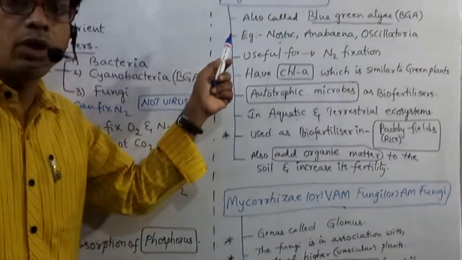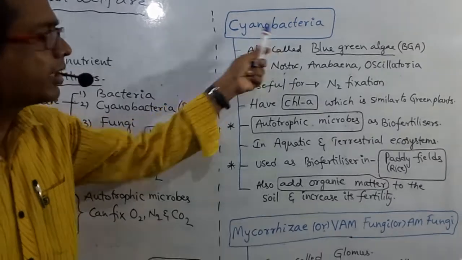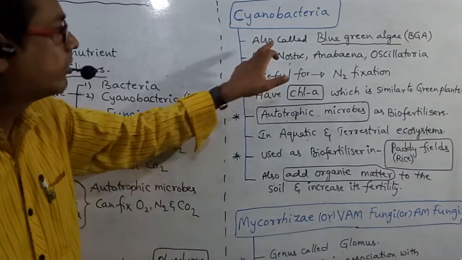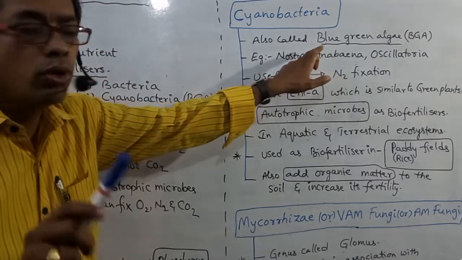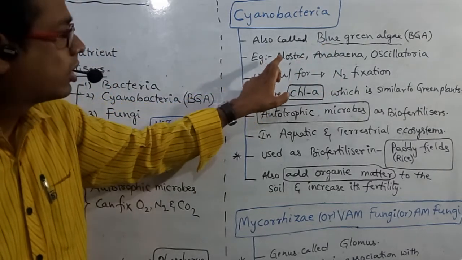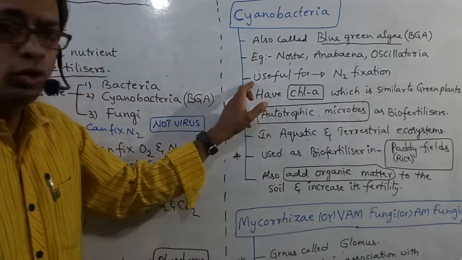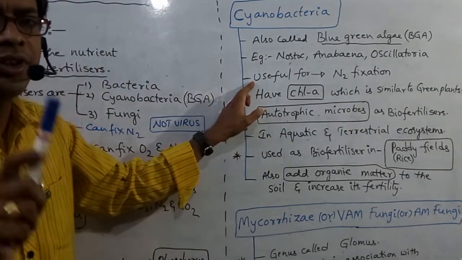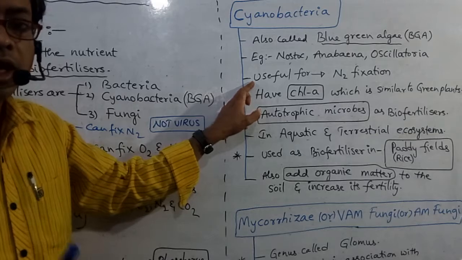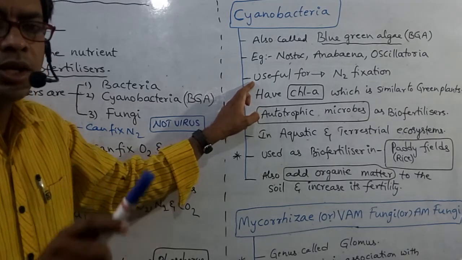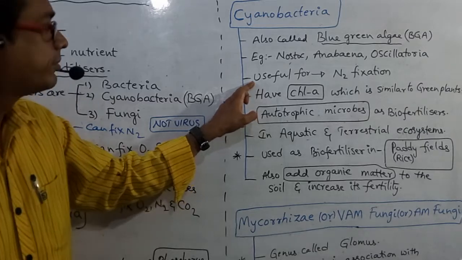Now I want to explain each one individually. Cyanobacteria, also called blue-green algae. Examples: Nostoc, Anabaena, Oscillatoria. Useful for nitrogen fixation, which occurs by nitrogenase or dinitrogenase present in heterocysts.